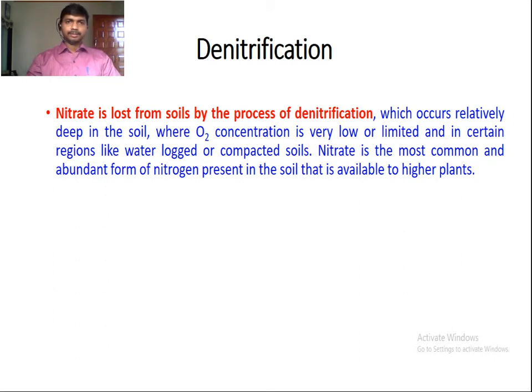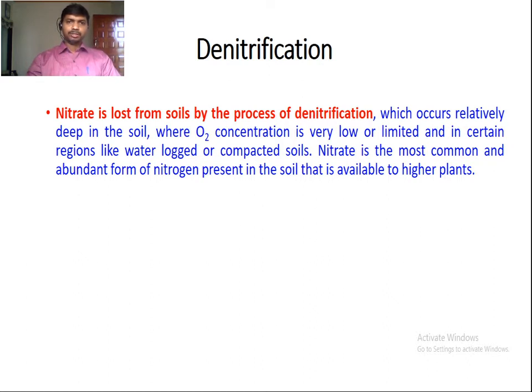So the first one we are going to talk on denitrification. Nitrate is lost from soils by the process of denitrification, which occurs relatively deep in the soil where oxygen concentration is very low or limited, or in certain regions like waterlogged or compacted soils. Nitrate is the most common and abundant form of nitrogen present in the soil that is available to the plant.